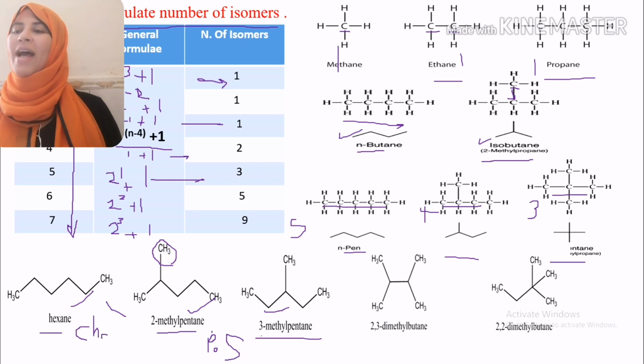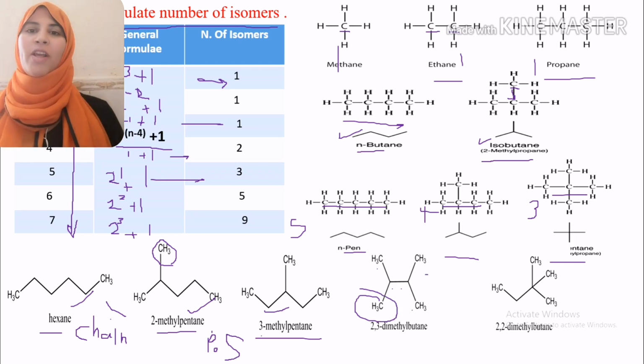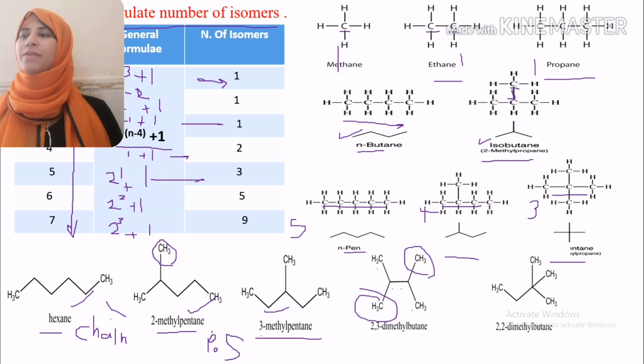We have 2,3-dimethylbutane. Take care in naming: meth, eth, prop, but. So we have 2-methyl and 3-methyl on butane. We are looking for the longest carbon chain in our compound.